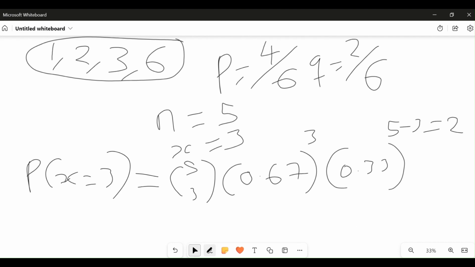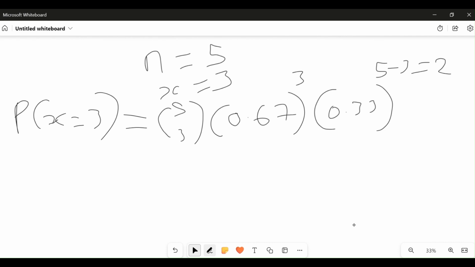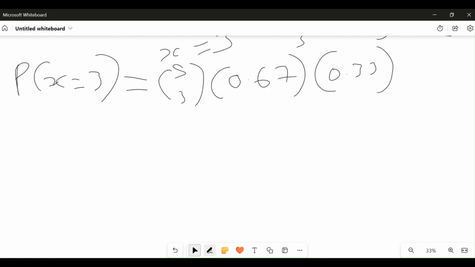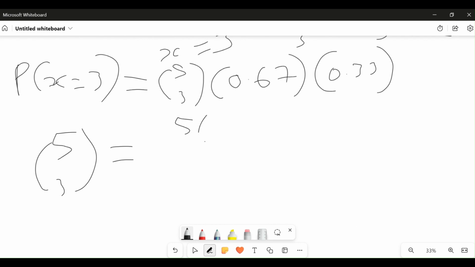Okay, so now we have to find 5 combination 3. That's the first thing we are going to look for here. 5 combination 3 will be 5 factorial over 5 minus 3 factorial times 3 factorial.